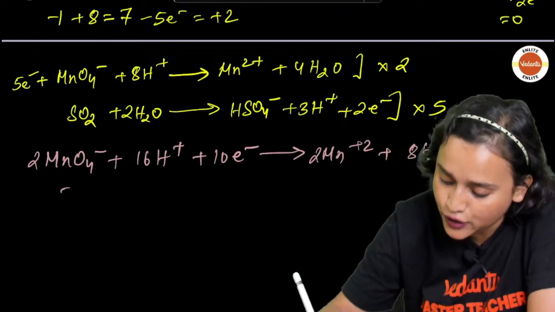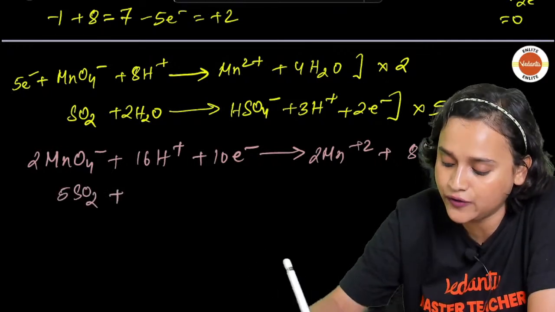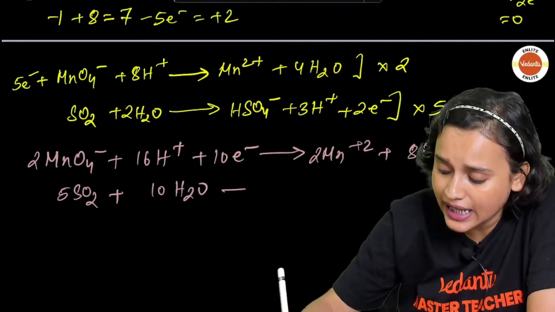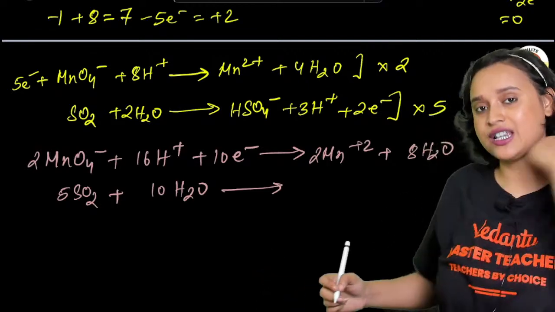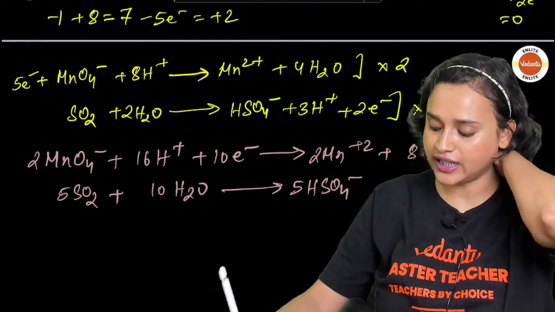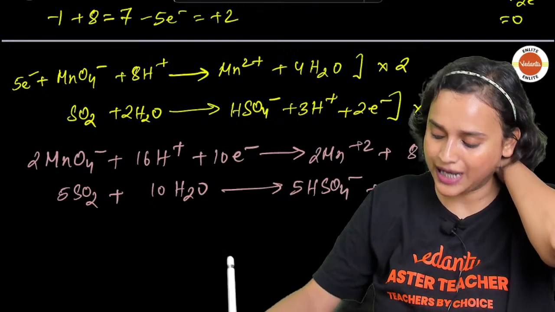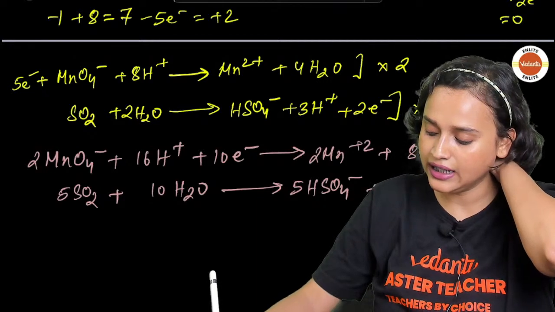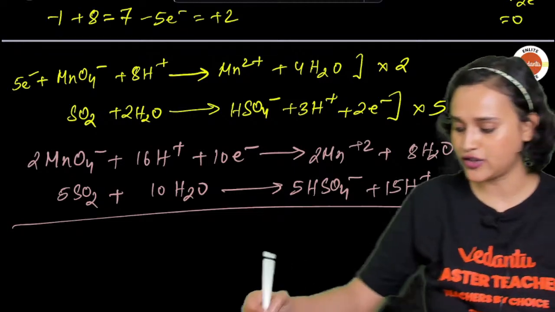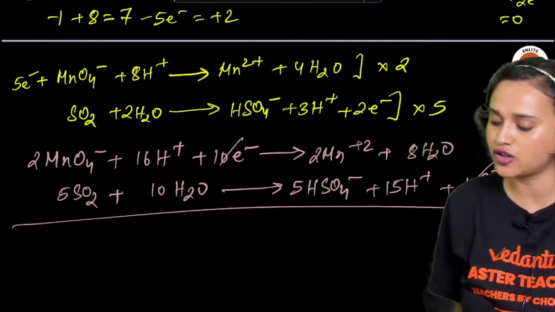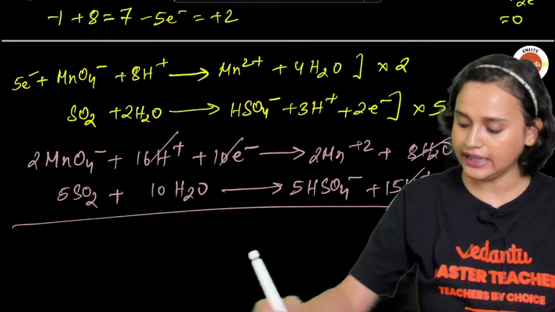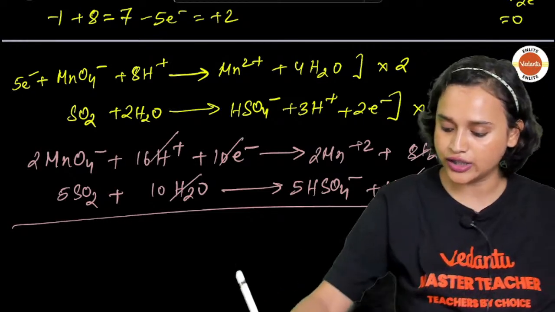Then 5 multiplied, so 5SO2 plus 5 2s are 10, so 10 H2O. Correct? This will give us 5 into HSO4 minus, so 5HSO4 minus, 5 3s are 15H plus, 5 2s are 10 electron. Right, everybody? Now we have to write the overall reaction, everybody. So let us deduct what is there. 10 electron will get cancelled. 16H plus and 15H plus will get cancelled partly, right? 8H2O and 10H2O will get cancelled partly. So what are we left with?